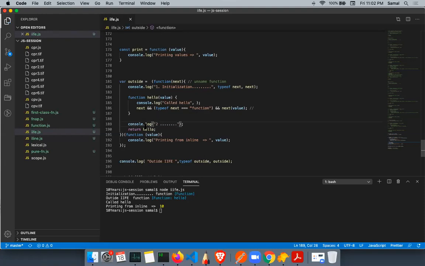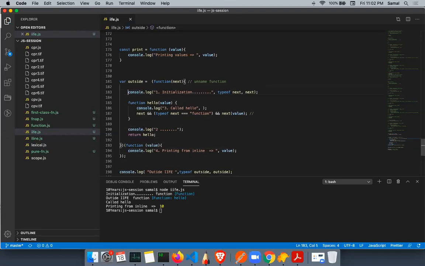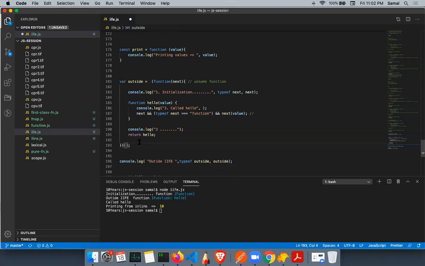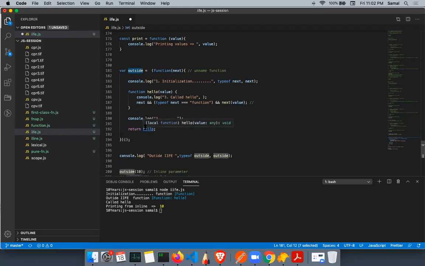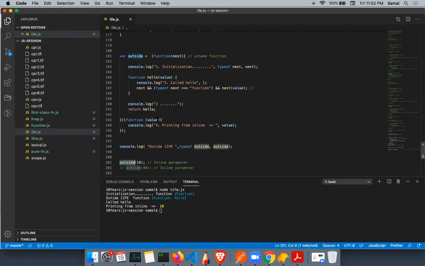Okay. Now I call the function here, and I will just say 3, and this will be 4. All right. So in this case, console 1 and 2 will only print once because it is a part of the IIFE. And the hello is returned to another function outside. Now when I call the hello function from outside, console 3 and console 4 can keep on printing again and again. Let me just show you that.